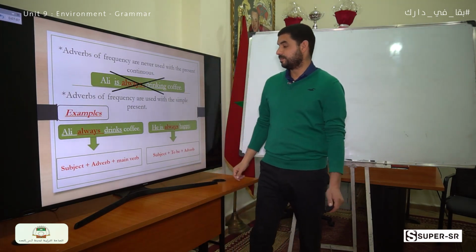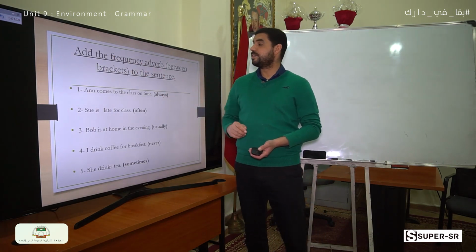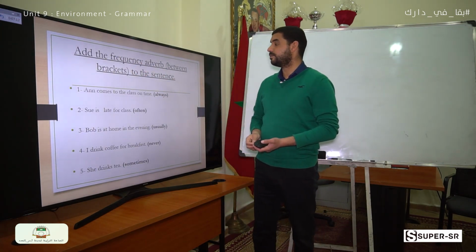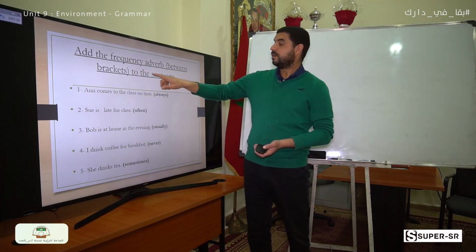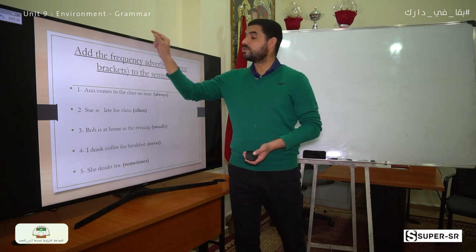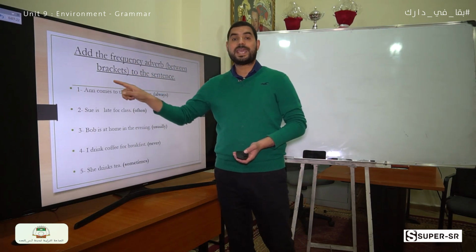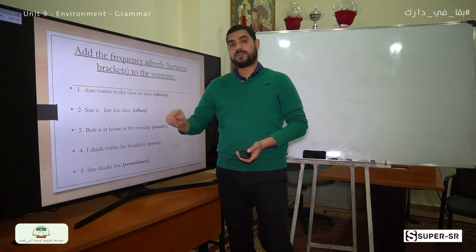Let's practice. We have an exercise. Add the frequency adverb between brackets to the sentence. We are going to place it in the correct place here. Is it before the verb or after the verb?